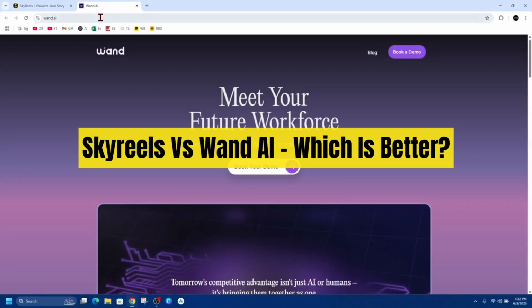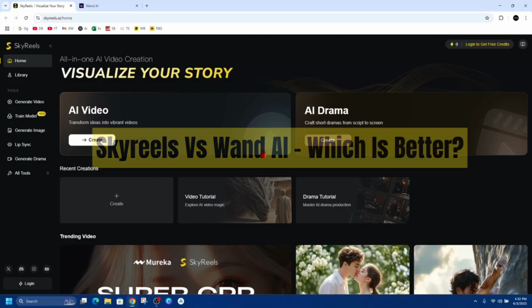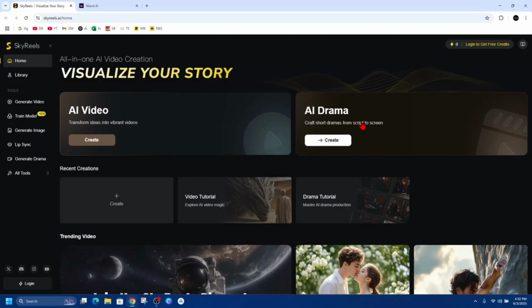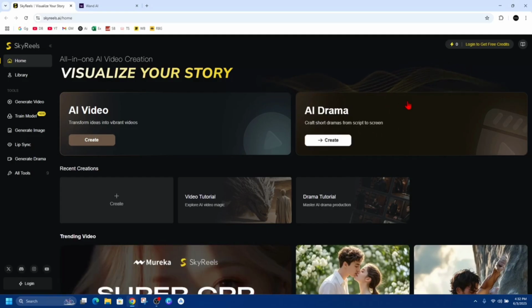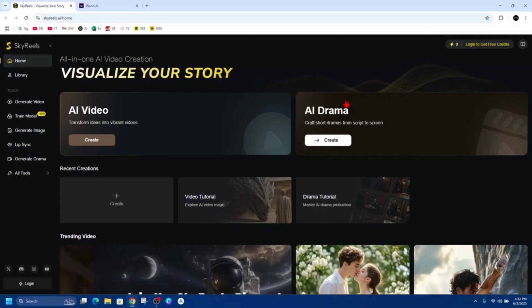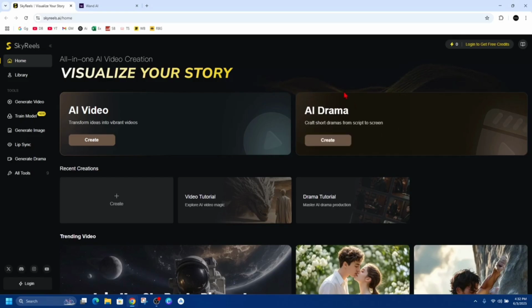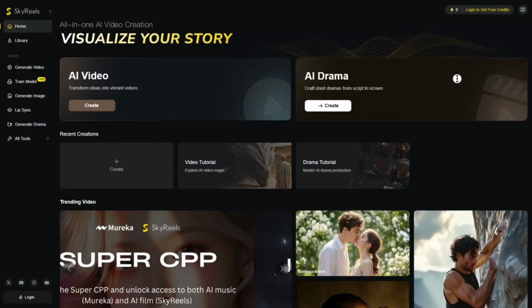Skyreels versus Wand AI. Which AI tool is right for you? In the realm of AI powered creativity, Skyreels and Wand AI offer unique solutions for storytellers and businesses alike. Let's explore what each brings to the table to help you decide what suits your needs the best. Let's start off with Skyreels.